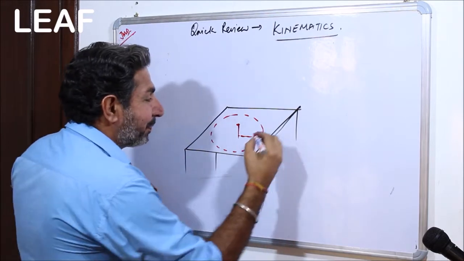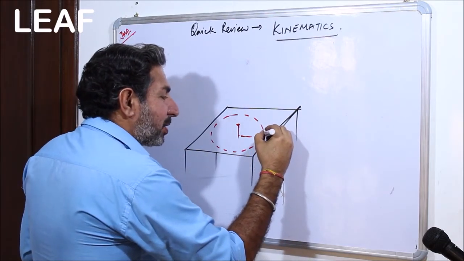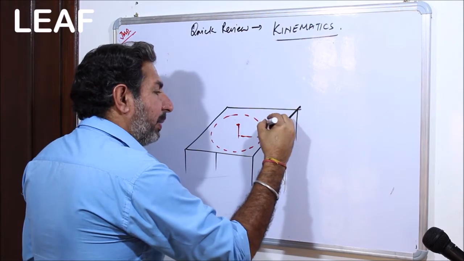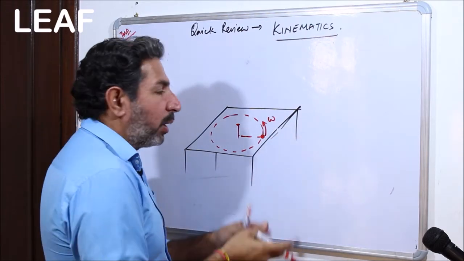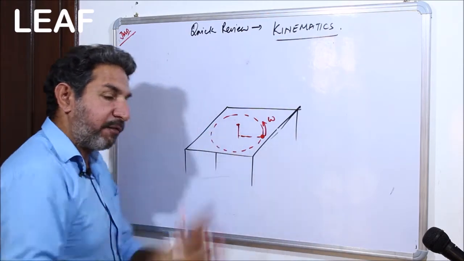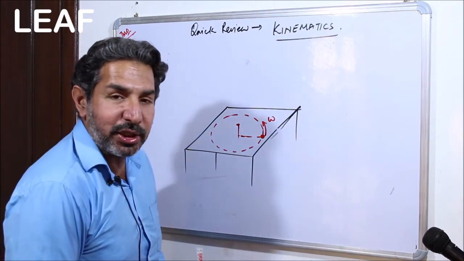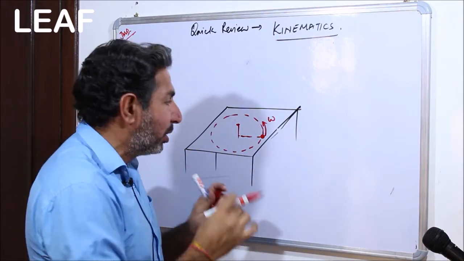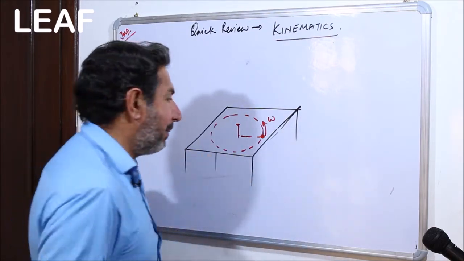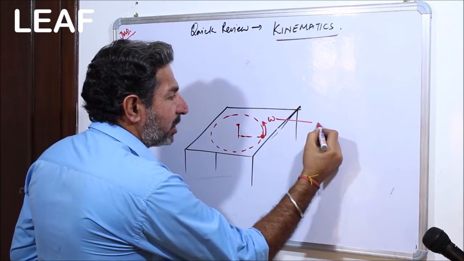Now this bob has got an angular velocity omega, right? Again, I'm not going to tell you what is omega, what is angular velocity, because in the very first segment of the lecture I told you that I am considering that you know the basic elements of kinematics. So this is angular velocity omega.